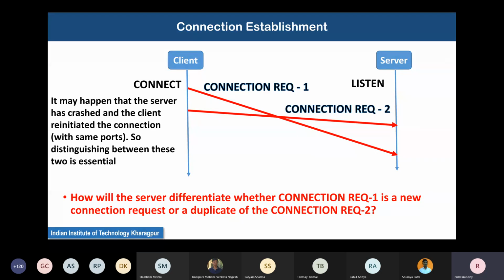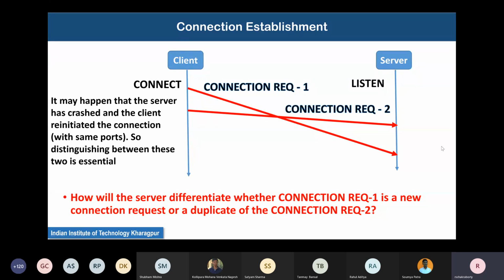So basically the client was expecting that within 60 seconds it would be delivered to the server. So it gave twice the time: 60 seconds for this side and 60 seconds back to itself. Total 120 seconds were given. Within 120 seconds, it did not receive any acknowledgement, so it resent the second connection request.